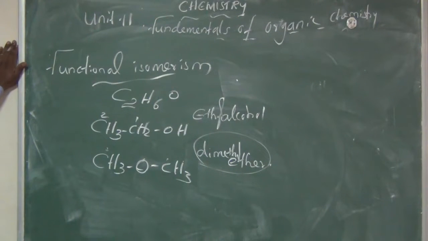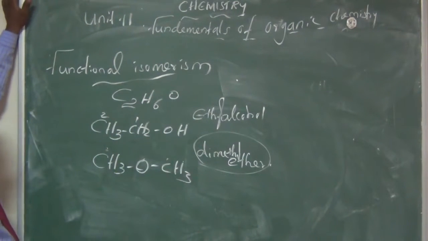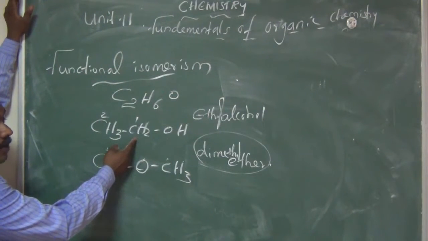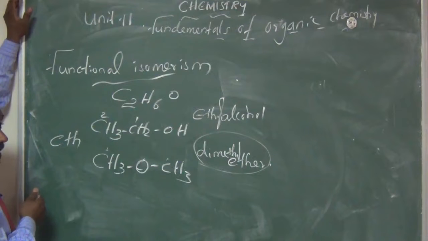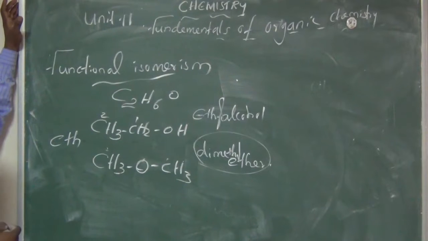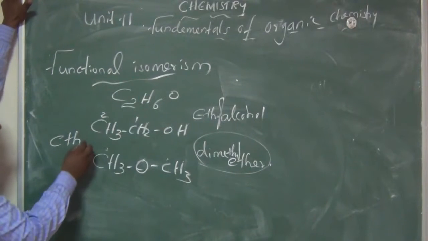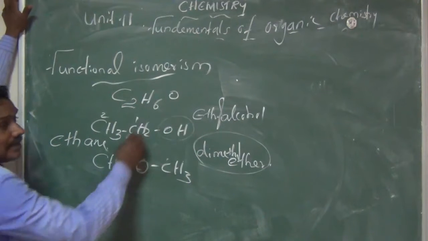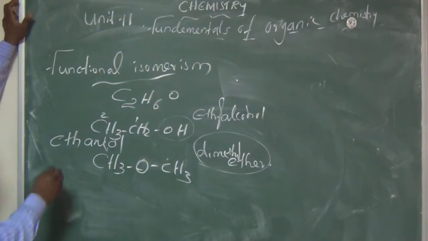What is the IUPAC name of this compound? The first compound has OH, so we say ethanol. The number of carbons is 2, so the alkane root word is eth. 1 carbon root word is meth, 2 carbon eth, 3 carbon prop, 4 carbon but. Here there is a single bond, ane, and for the functional group OH the secondary suffix is ol. Here the e is dropped. So the name of the compound is ethanol.